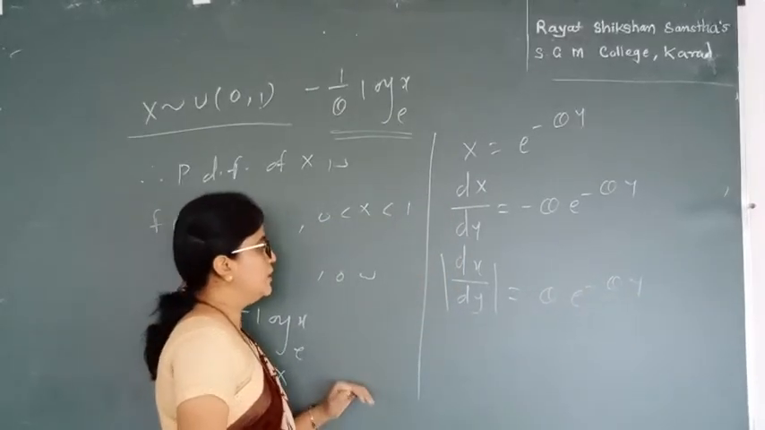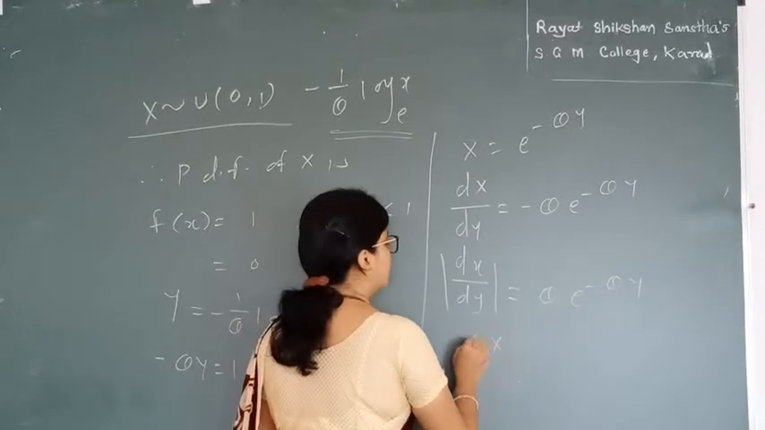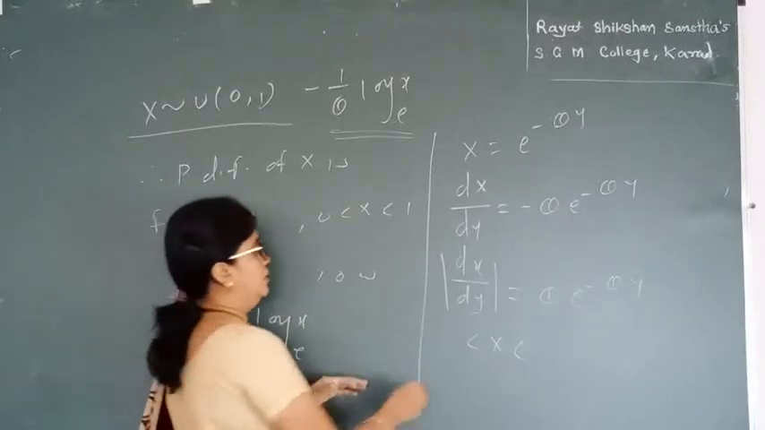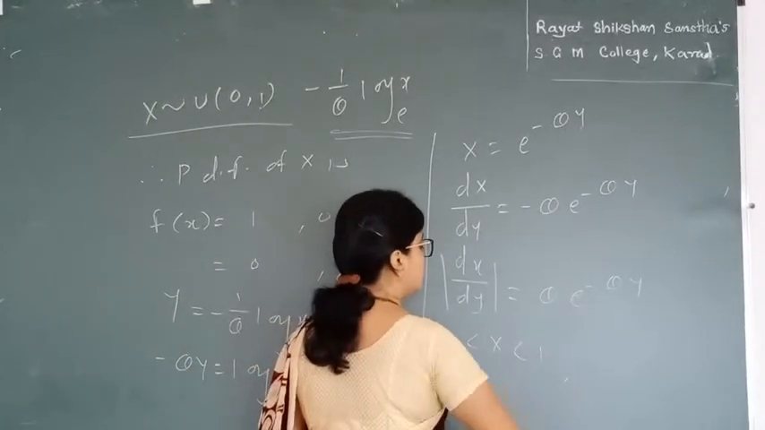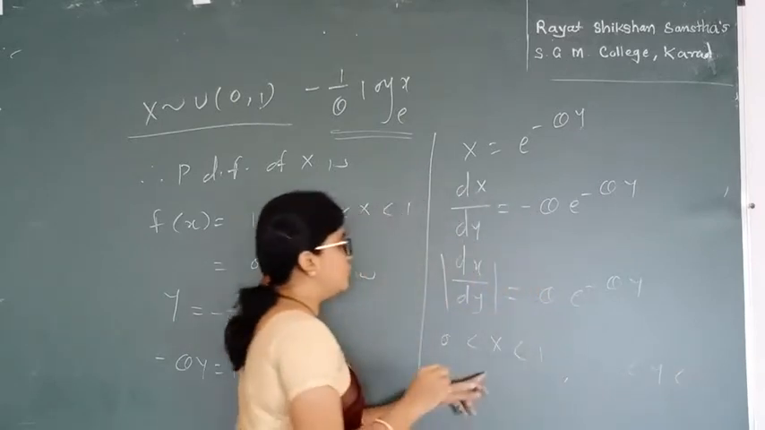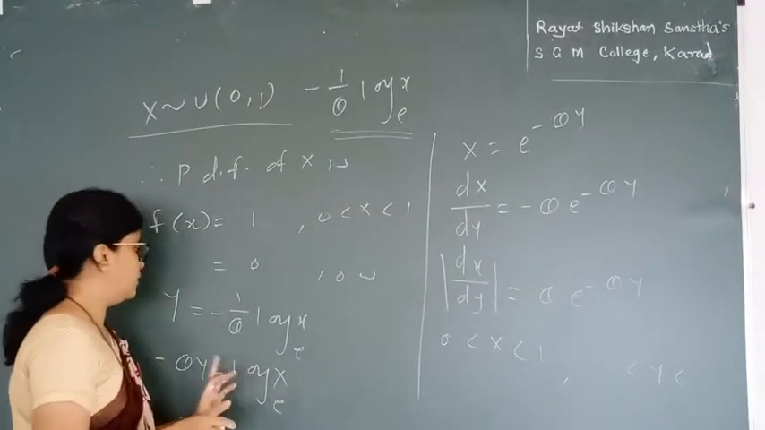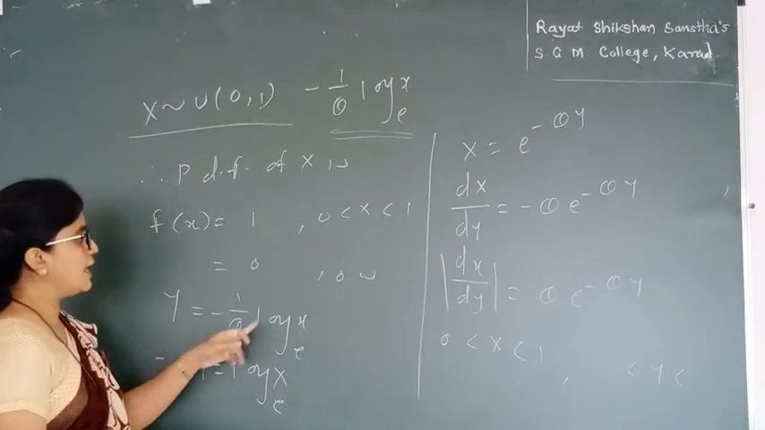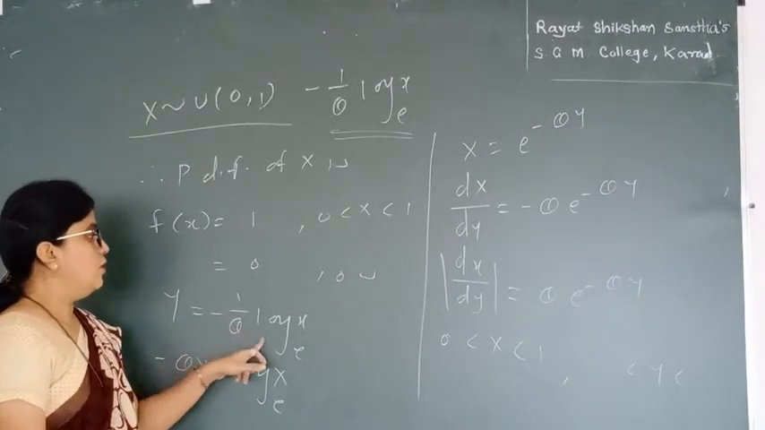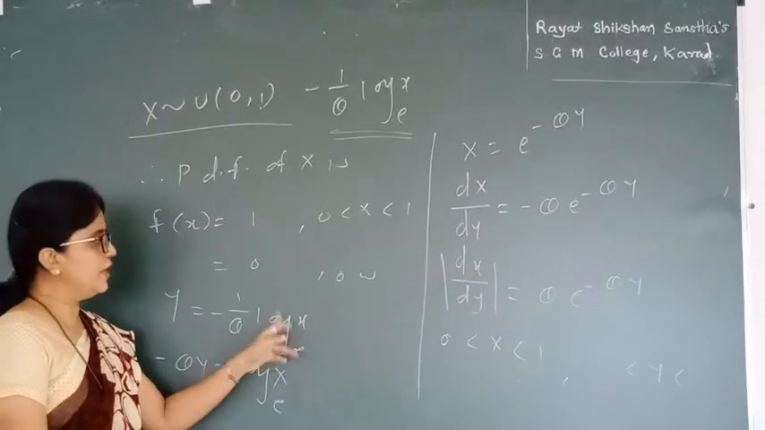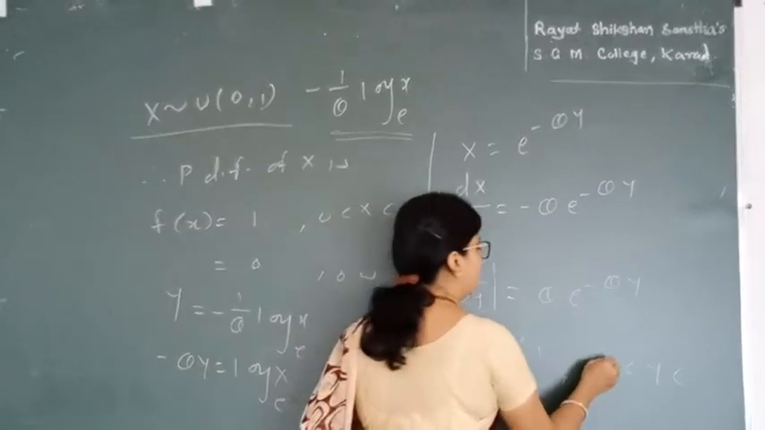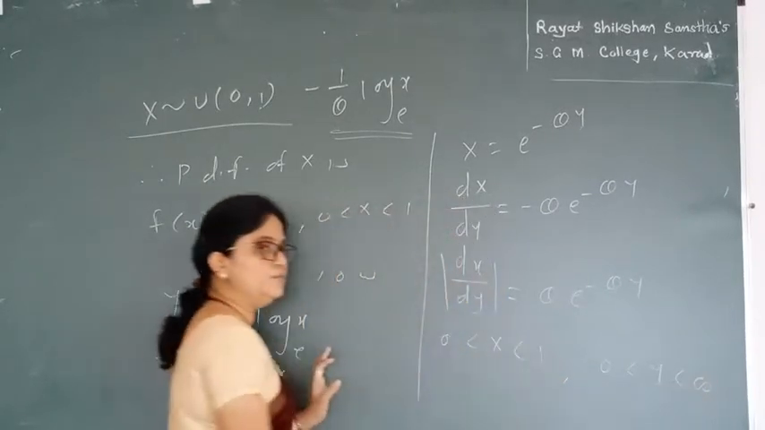Okay, now the next step is the range. The range of x is between 0 and 1. Since the range of x is 0 to 1, we can simply put the value of x over here to get the range for y. If x takes value 0, then log 0 is 0. And if x takes value 1, then log 1 is infinity. So the range for y is 0 to infinity.